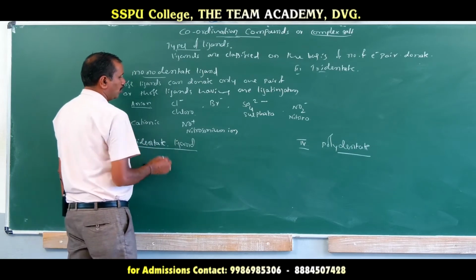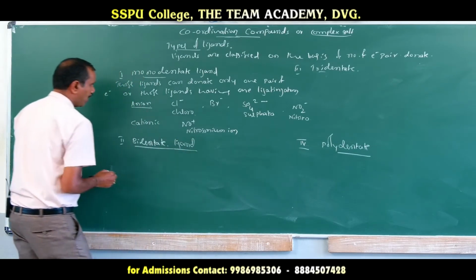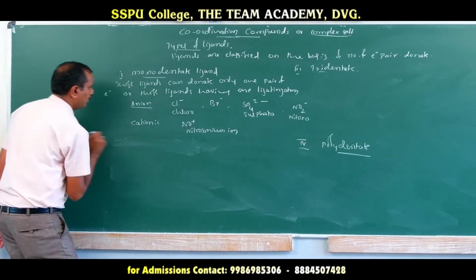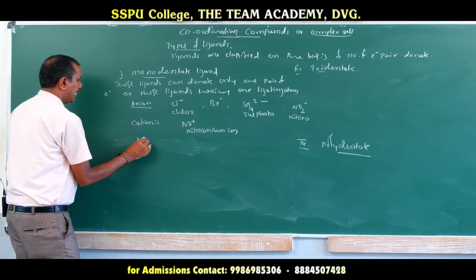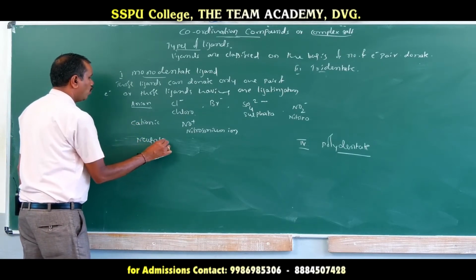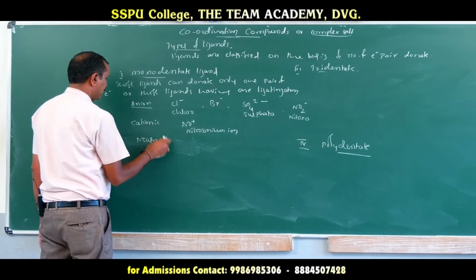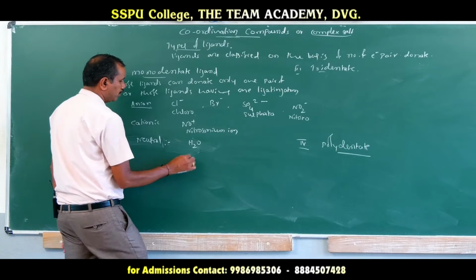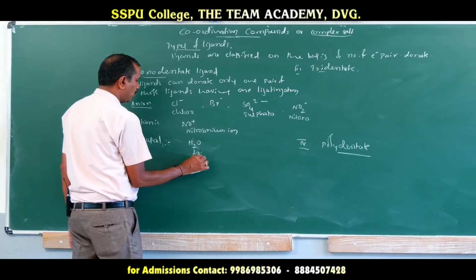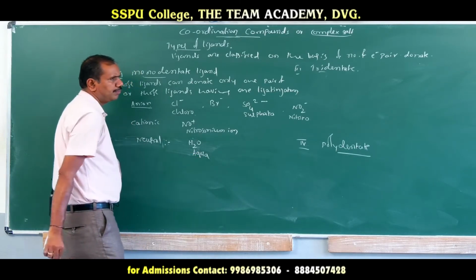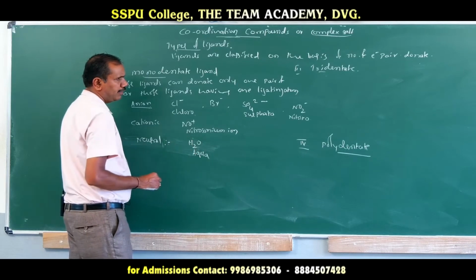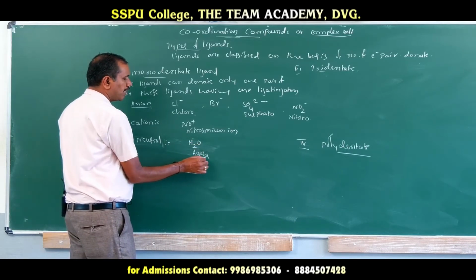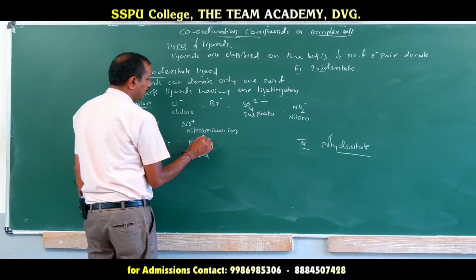Then neutral monodentate ligands, that is H2O. H2O is water, but as a ligand we call it aqua.